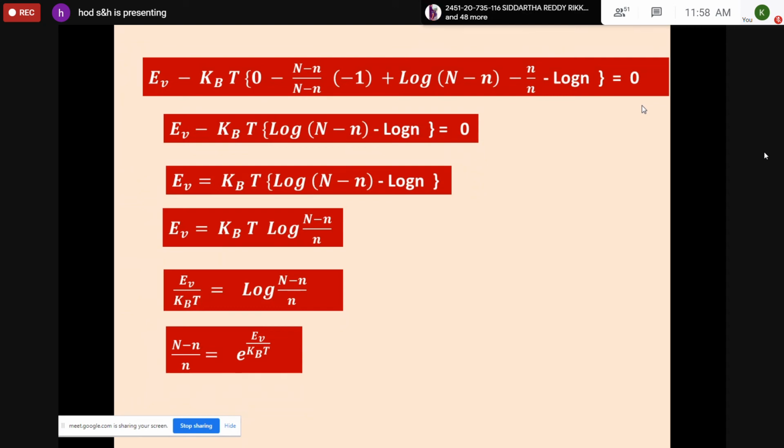If you remove log, that is n minus n by n, you will be getting an exponential term. So e power EV by KBT. This you know in mathematics. So n minus n by small n is equal to e power EV by KBT.